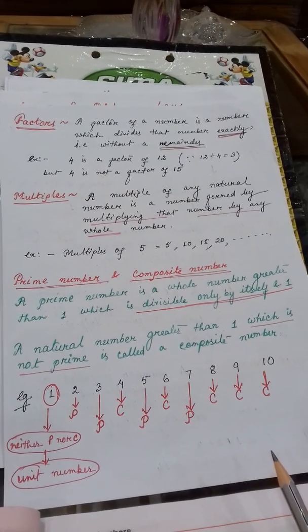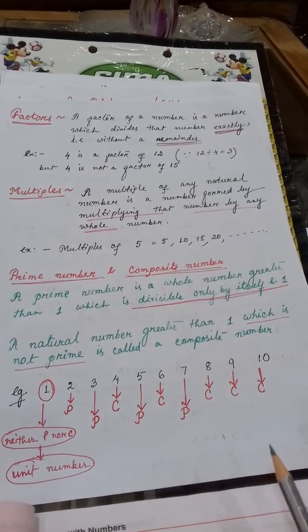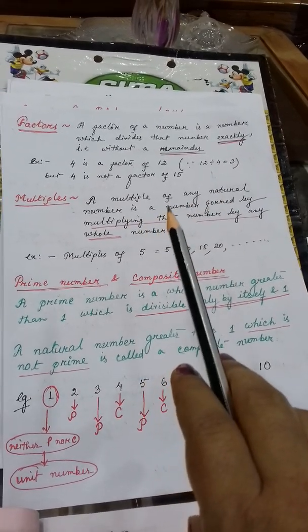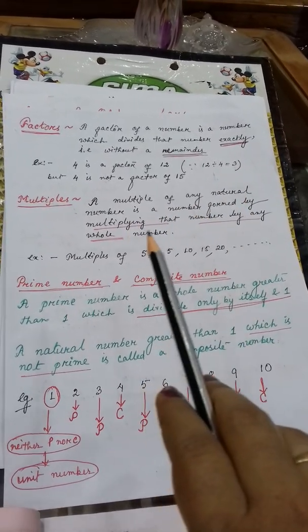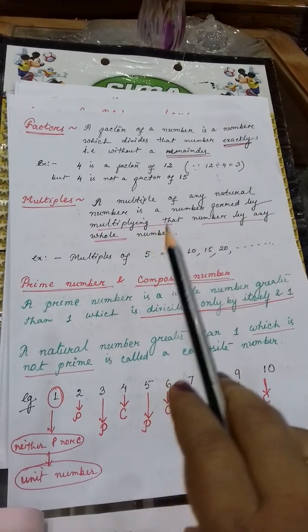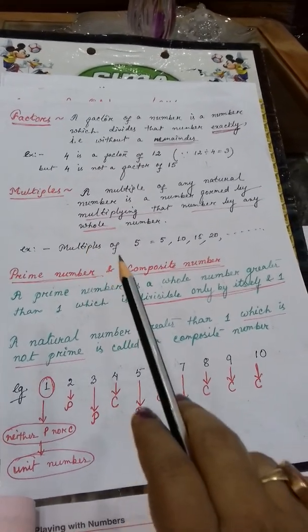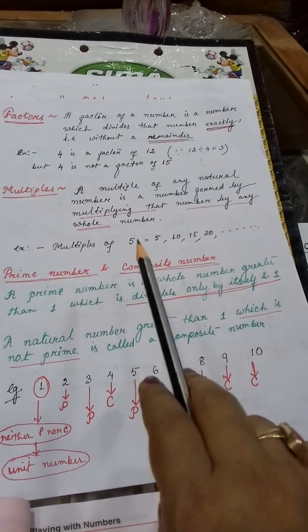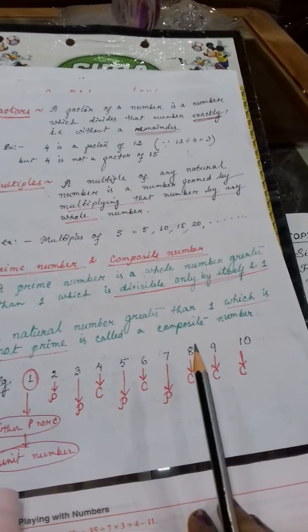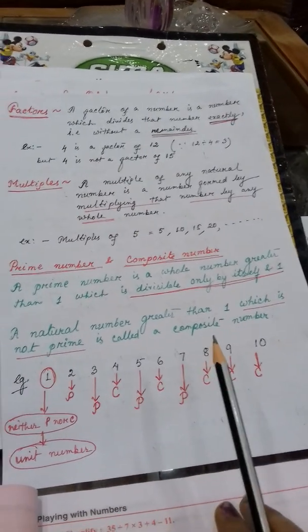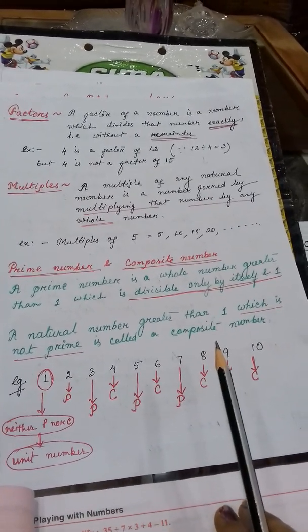Next, multiples. A multiple of any natural number is a number formed by multiplying that number by any whole number. What does it mean? Suppose you consider any natural number and you multiply it by any whole numbers.